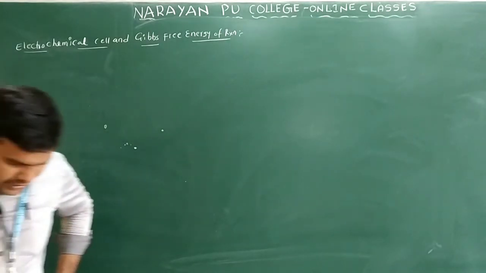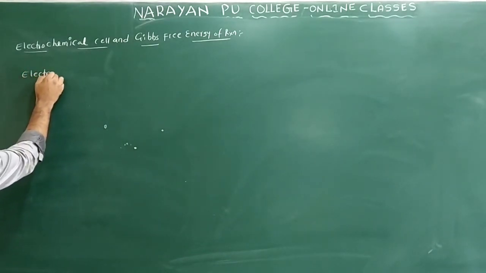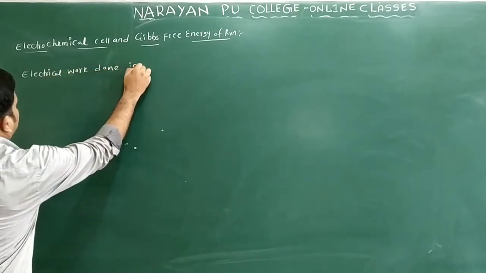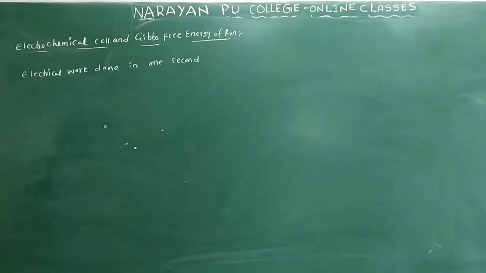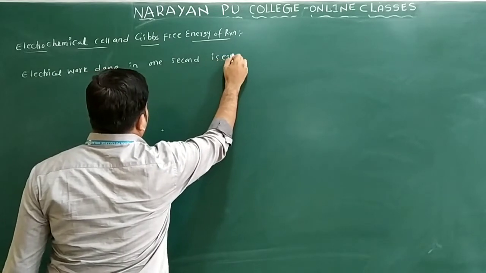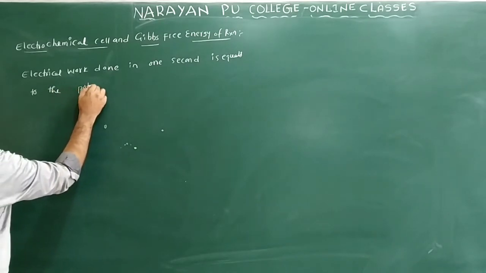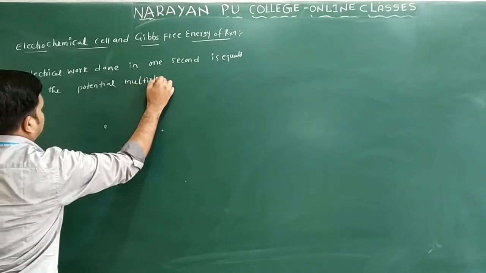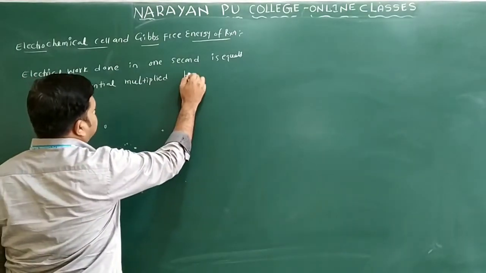Okay, so how can you write? I will write one point here. Electrical work done in 1 second is equal to the potential multiplied by the total charge passed.